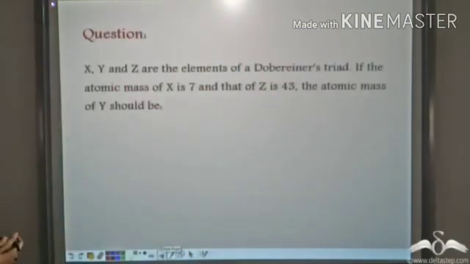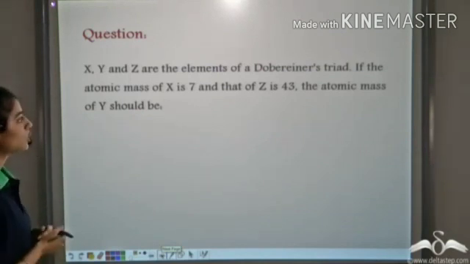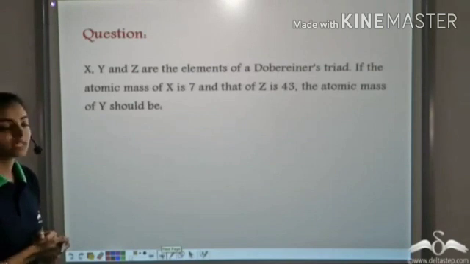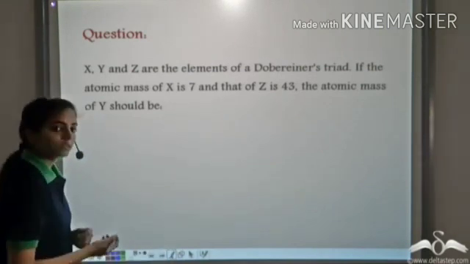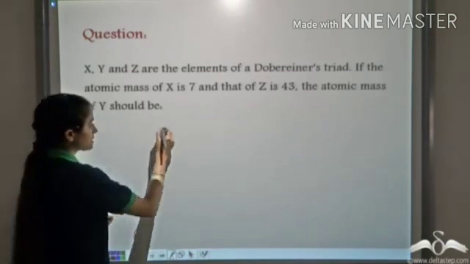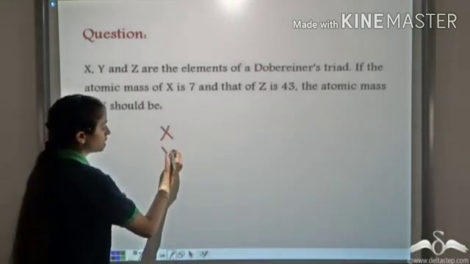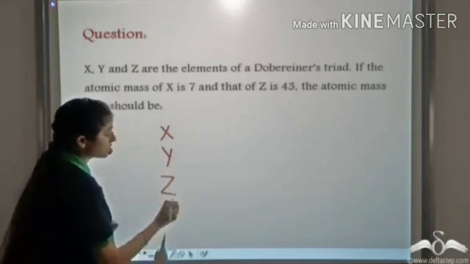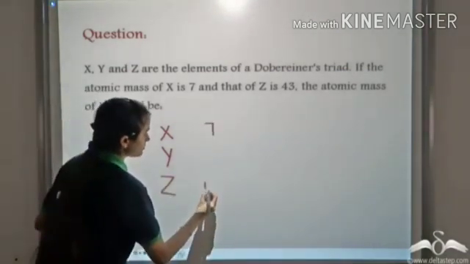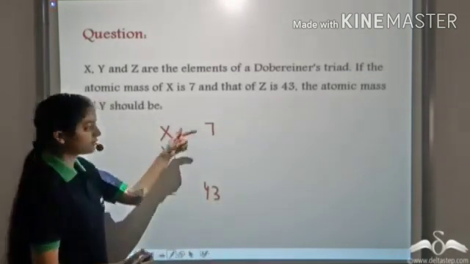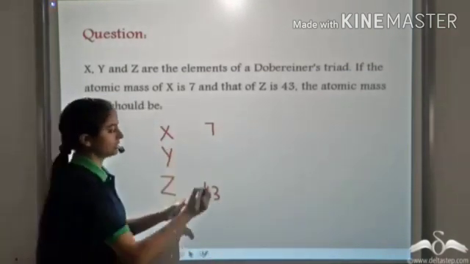All right. So X, Y, and Z are the elements of a Döbereiner's triad. If the atomic mass of X is 7 and that of Z is 43, the atomic mass of Y should be? Well, Döbereiner's law of triads states that when three elements belonging to a triad are arranged in increasing order of atomic masses, the average of the first and the third element equals the atomic mass of the middle element.